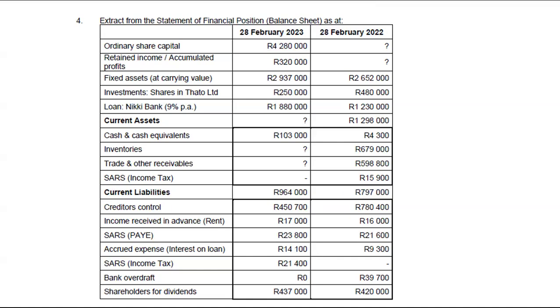In the question paper, it was given to you as 797,000, and it's not supposed to be that much. The total is supposed to be 1,287,000, which is what you will get when you add all of these here.